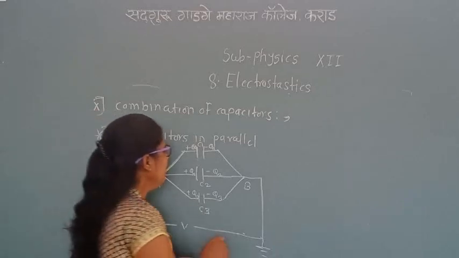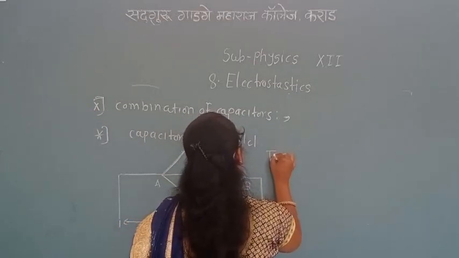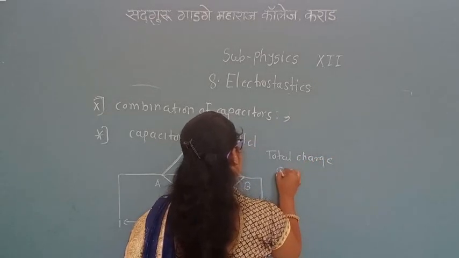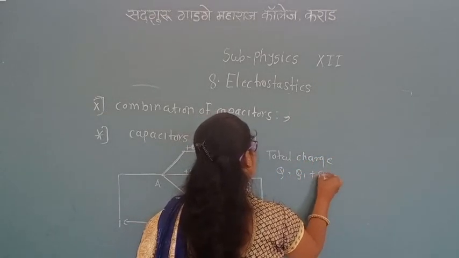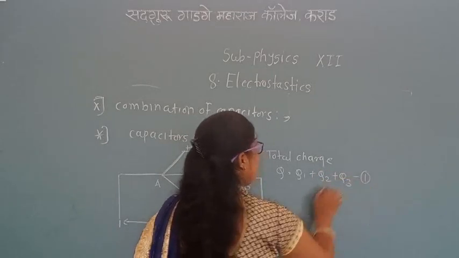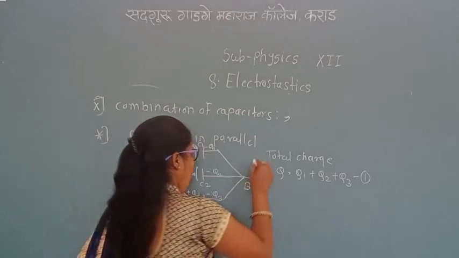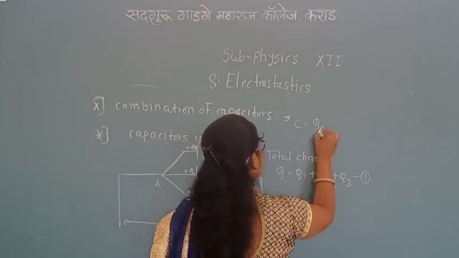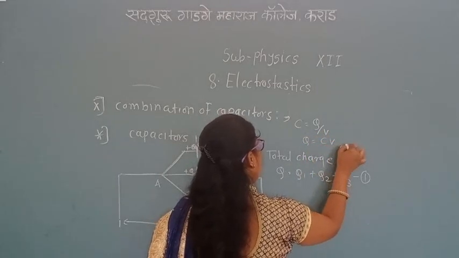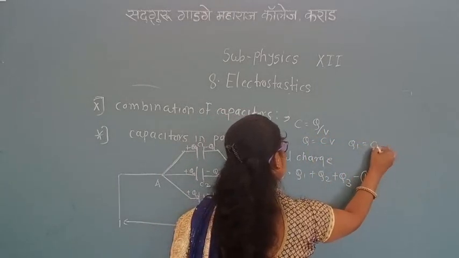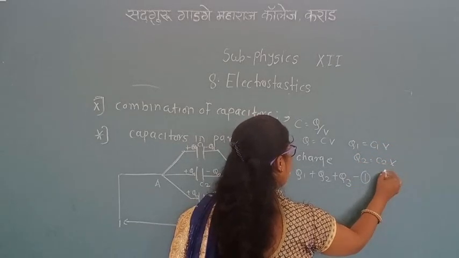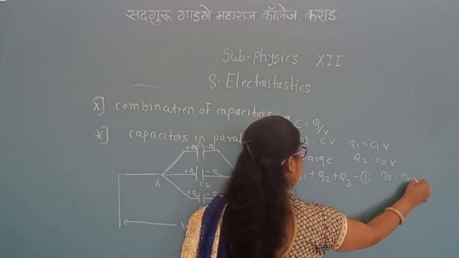So we get the equation: the total charge Q is equal to Q1 plus Q2 plus Q3. When we apply the definition of capacitance, C is equal to Q upon V, therefore Q is equal to CV. Similarly, Q1 is equal to C1V because the potential is the same, Q2 is equal to C2V, and Q3 is equal to C3V.